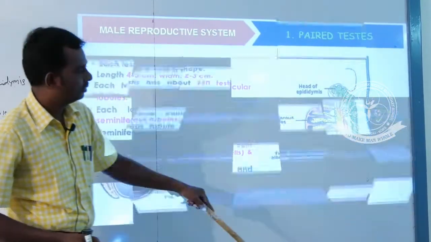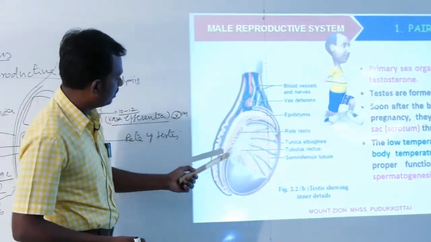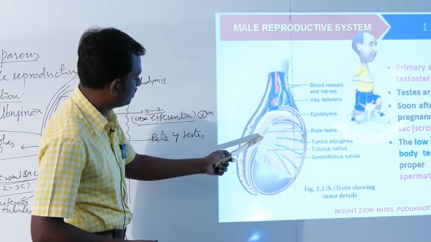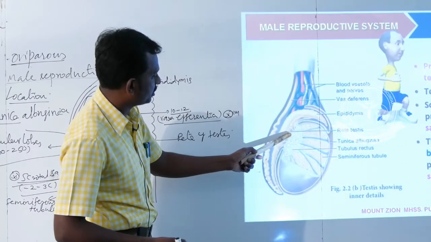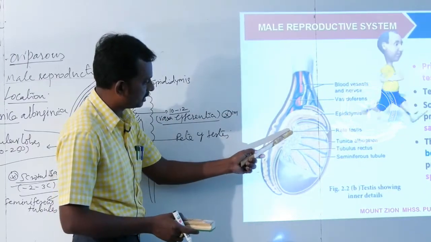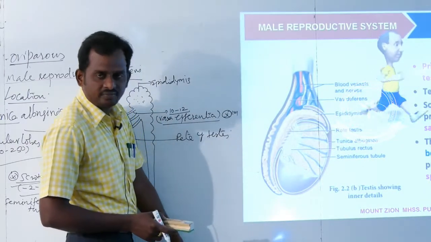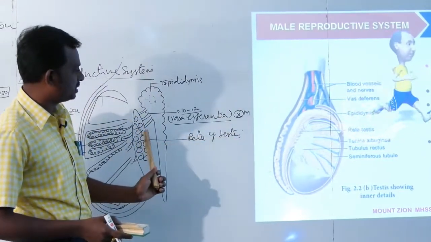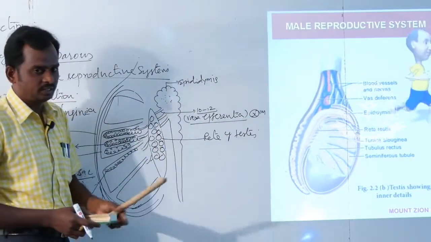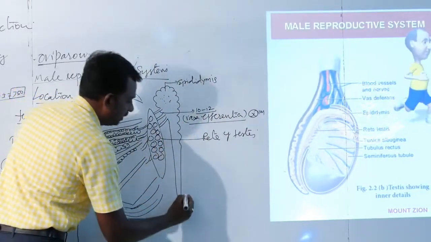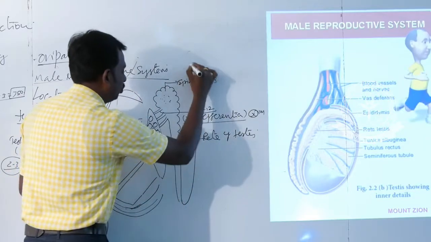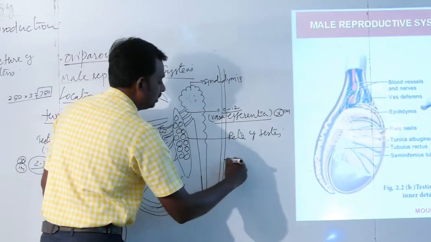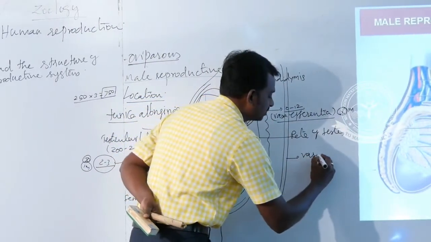So here vasa efferentia is given, I think. Previous slide. Okay, this is vasa efferentia, though this structure is not given clearly. This structure connects the seminiferous tubule, rete testis and epididymis. And finally the entire structure opens into a long coiled tubule. This tubule is called the vasa deferens.